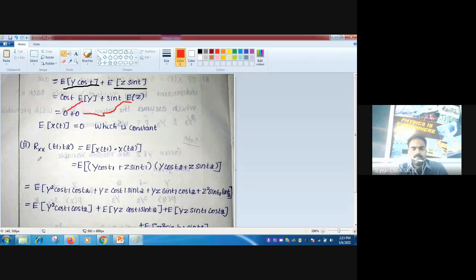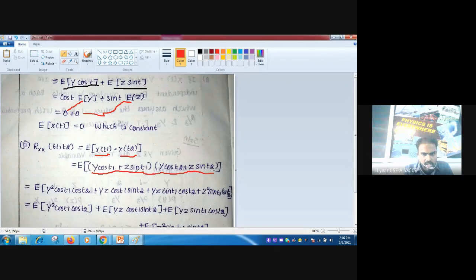Now the second condition, Rxx of t1 comma t2, that is equal to the expectation of X of t1 into X of t2. What is X of t1? In X of t, replace t by t1 to get X of t1. Similarly, replacing t by t2, we get X of t2. So E of Y cos t1 plus Z sin t1, times Y cos t2 plus Z sin t2.